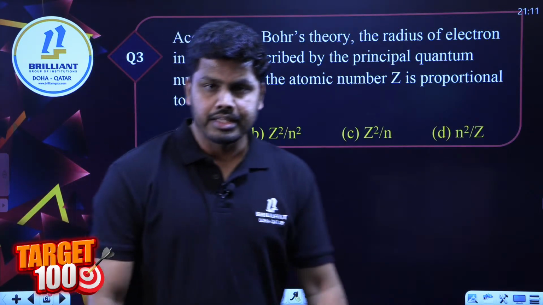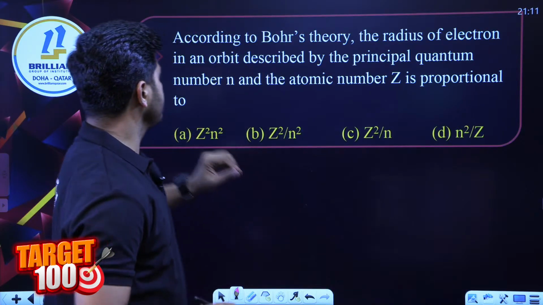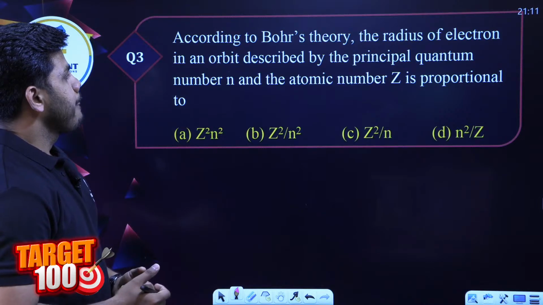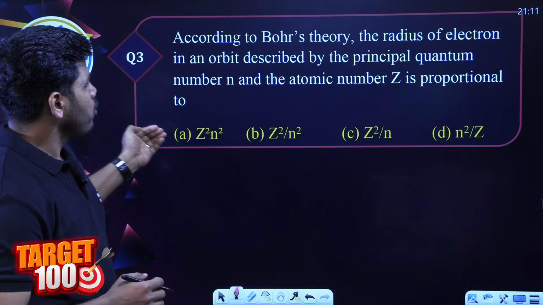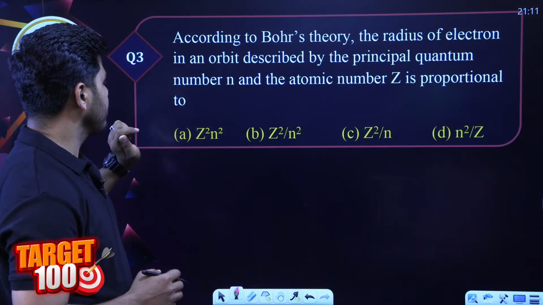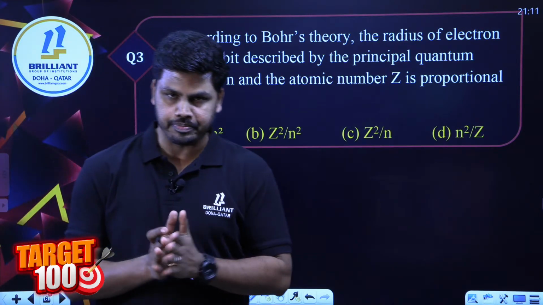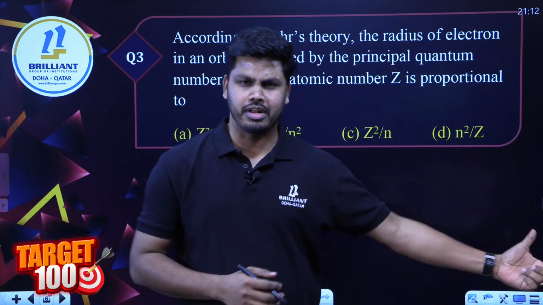Then question number 3 is also a conceptual one. According to Bohr's theory, the radius of an electron in an orbit described by the principal quantum number n and the atomic number Z is proportional to what? We are coming to the Bohr atom model now.